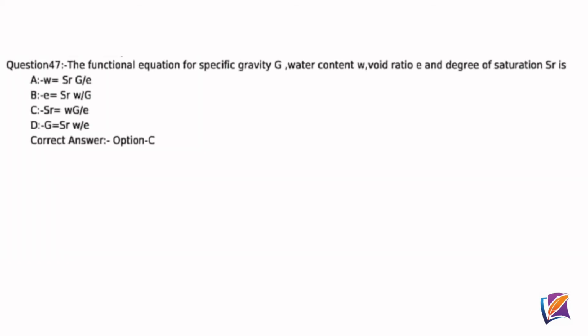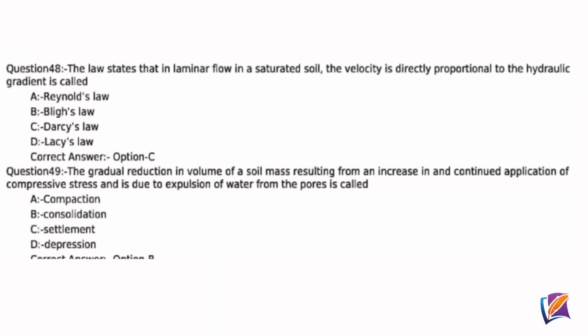Question 47. The functional equation for specific gravity G, water content W, void ratio E, and degree of saturation S_R is, correct answer option C, S_R equal to WG by E. Question 48. The law states that in laminar flow in a saturated soil, the velocity is directly proportional to the hydraulic gradient is called, correct answer option C, Darcy's law.